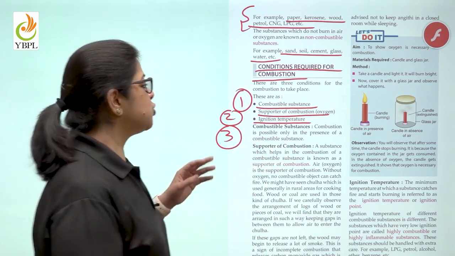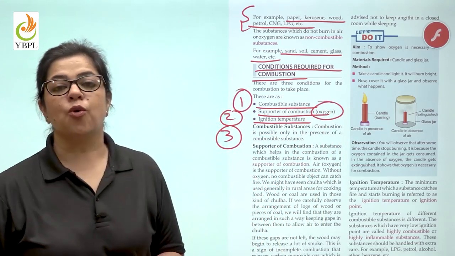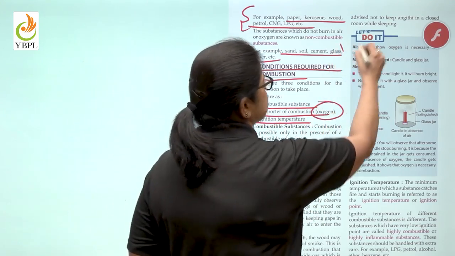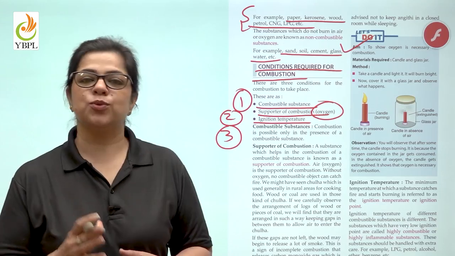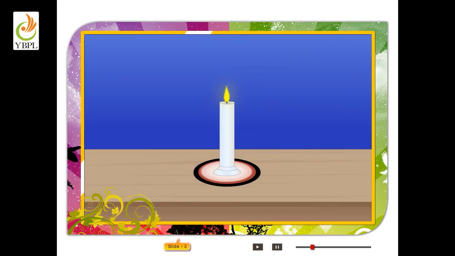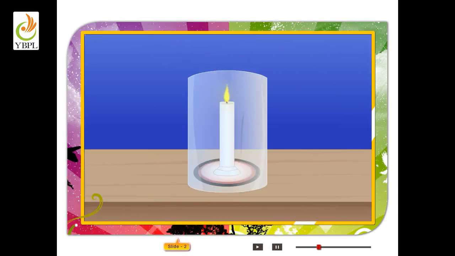Let us do an activity to prove that oxygen is a supporter of combustion. The same activity has been given in your book itself. We are going to understand it through a video. Light a candle and fix it on a glass plate. Place an inverted glass jar over the candle. You will observe that it stops burning after a few seconds. This happens because when the air in the inverted glass gets consumed by the flame, the candle gets extinguished. This proves that air and the continuous supply of air is necessary for burning.